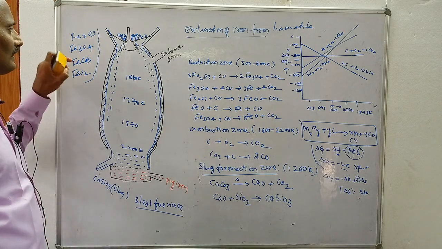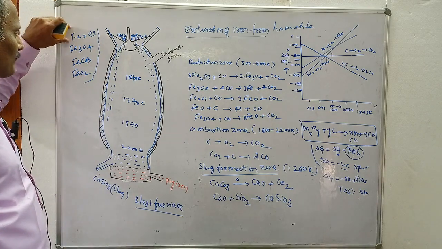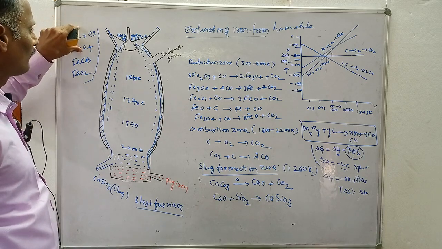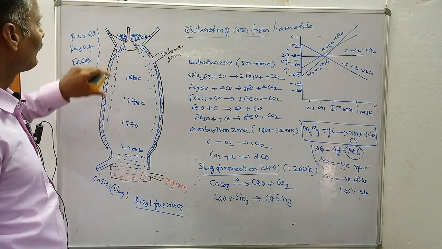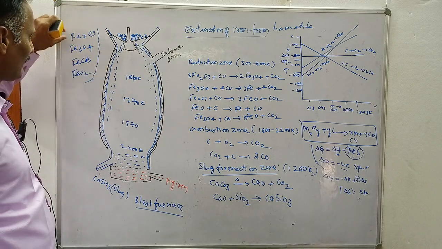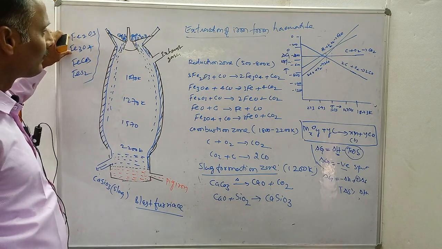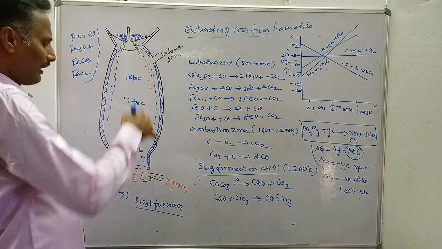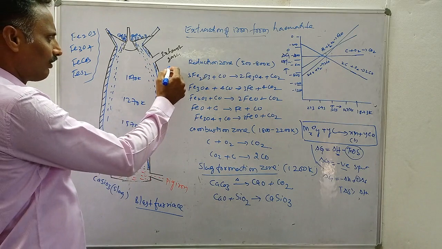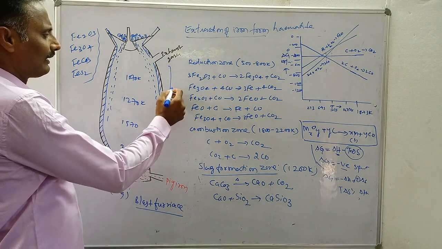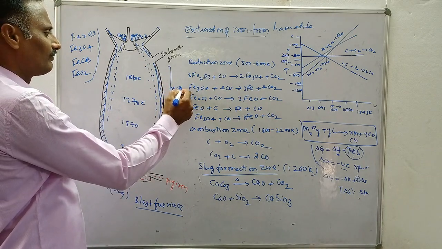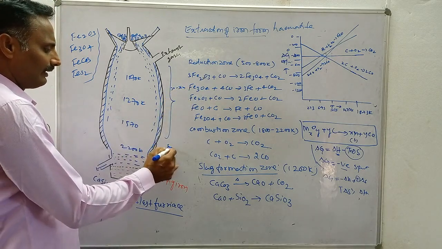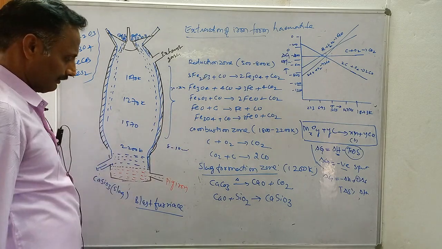Among these ores, the richest iron content is present in hematite and magnetite, and these oxide ores are suitable for the extraction of iron. In the blast furnace, we mainly take the hematite and magnetite ores. The blast furnace is a tall cylindrical tower, nearly 30 to 36 meters in height and about 8 to 10 meters in width.